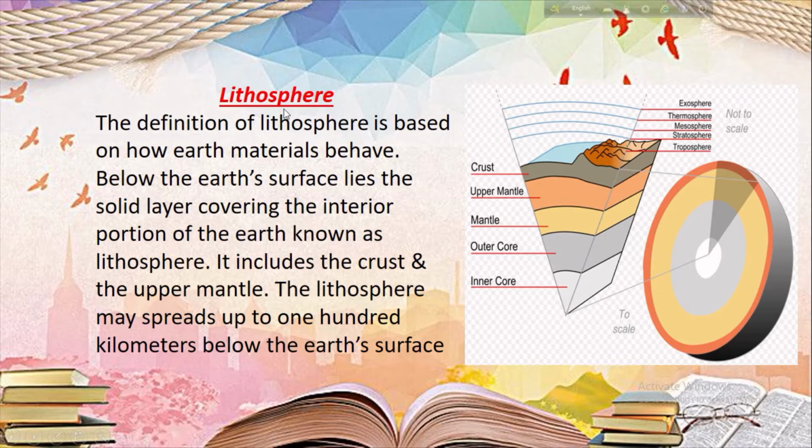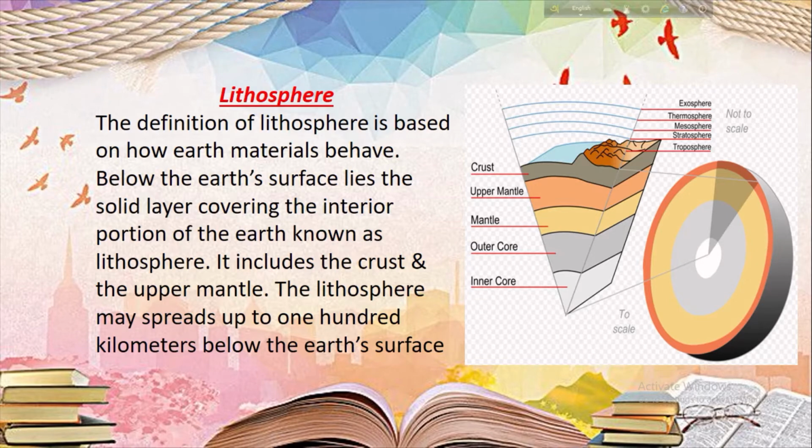So what is the definition of lithosphere? The definition of lithosphere is based on how earth materials behave. Below the earth's surface lies the solid layer covering the interior portion of the earth, known as the lithosphere. It includes the crust and the upper mantle zone. Follow here. So the crust and upper mantle zone combined make the lithosphere, and the lithosphere may spread up to 100 kilometers below the earth's surface. The crust is a part of the lithosphere, which supports all life in the known universe.